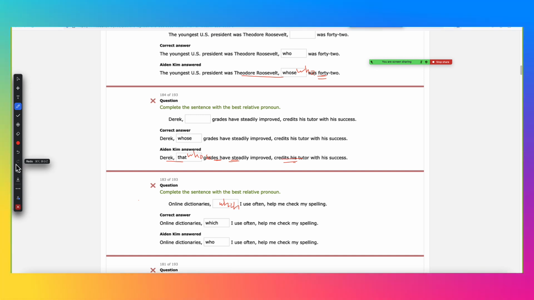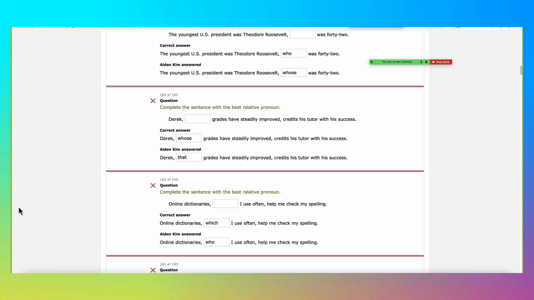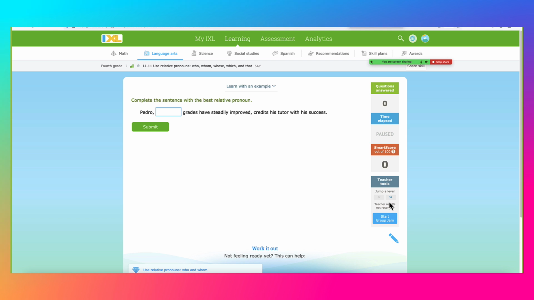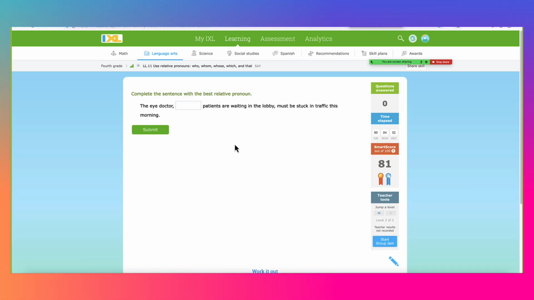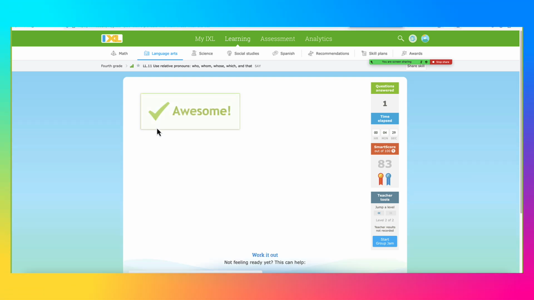Now let's crack some questions. Fresh questions. So I'm gonna go for the challenging one like this. The eye doctor, blank patients are waiting in the lobby. It's a person, so it's either who, whom, or whose. But the moment I say patients, it's not coming with a verb, so we know that it's either whom or whose. Now, it's his patients, right? The doctor's patients, so we have to use the word whose. Whose patients are waiting in the lobby must be stuck in traffic this morning.